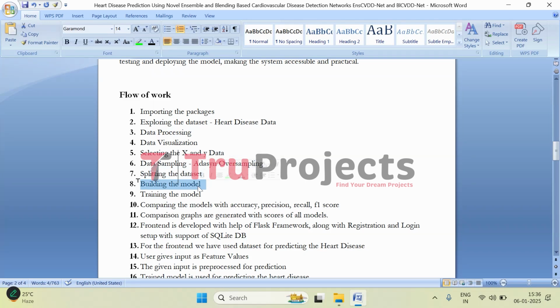Coming to building the model, here we initiate all the models that we will be developing. We will define the architecture and the layers of the model. After defining the model, it will be trained with the training data, and the model learns from the patterns in the data to make predictions about heart disease. And that will be evaluated using accuracy, precision, recall, and F1 score. And we will compare them through graphs.